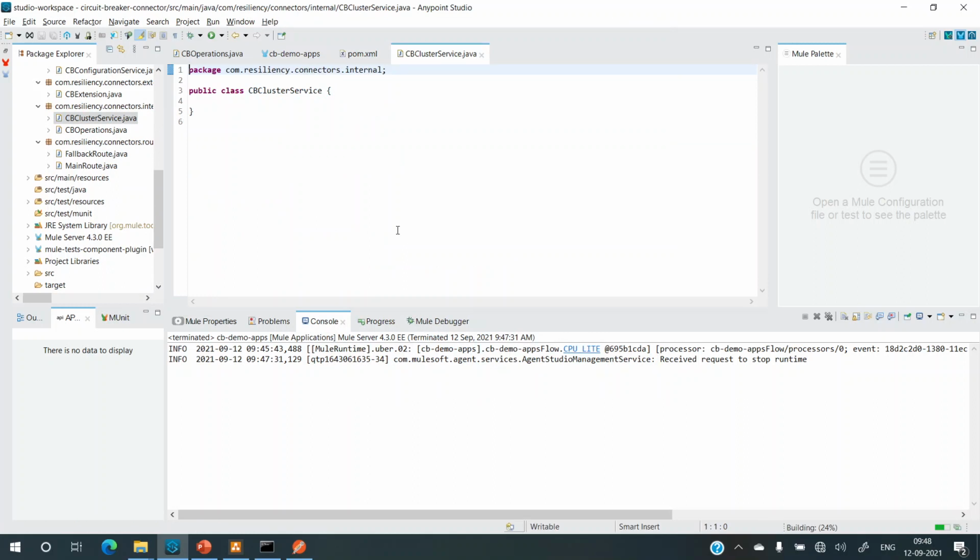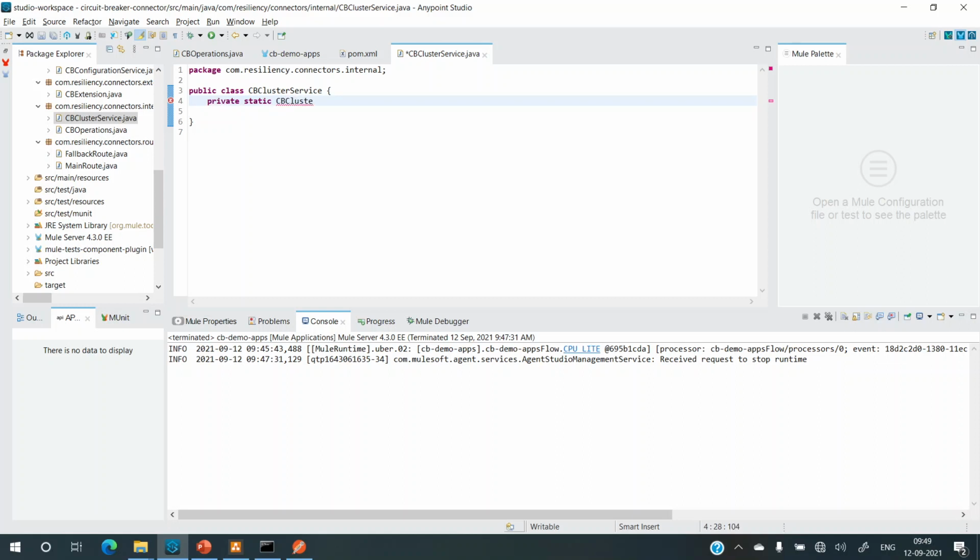Now what I want to do in this class is create a few member variables. So first is the cluster service instance itself. Whenever the application starts, it should initialize a cluster service object. So I'll make it private, and I'll make it static, CBClusterService.